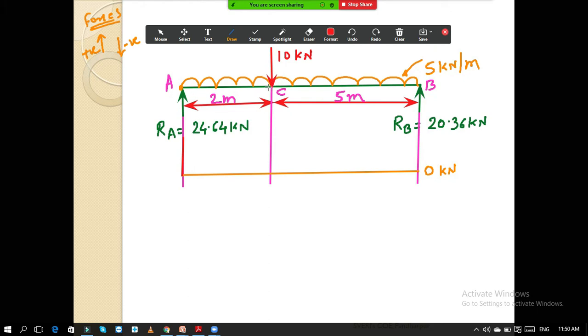So in the segment AC, although the UDL is acting from point A to point B, whenever vertical loads are acting in between on the beam, you should consider only that much part of the beam. Here only one point load is acting on the beam, so we divided it into two portions: AC and CB. If there were one more load here, the beam would have been divided into three portions.